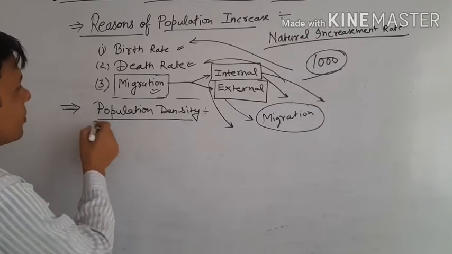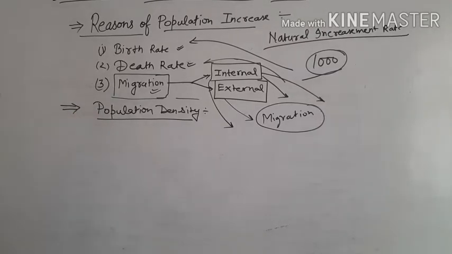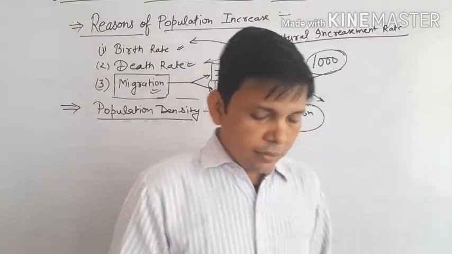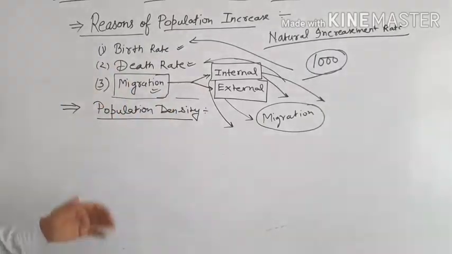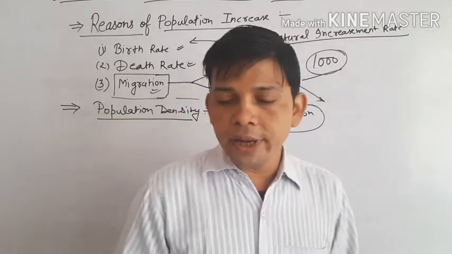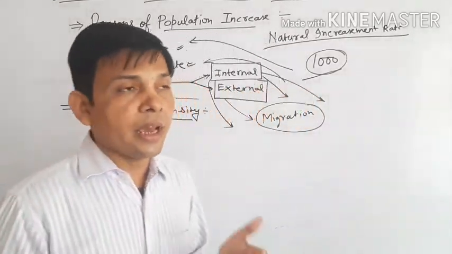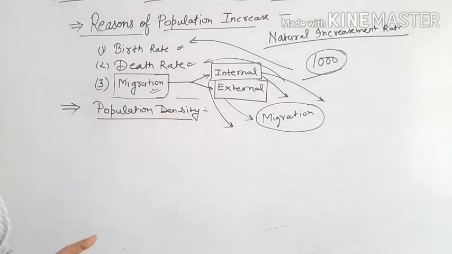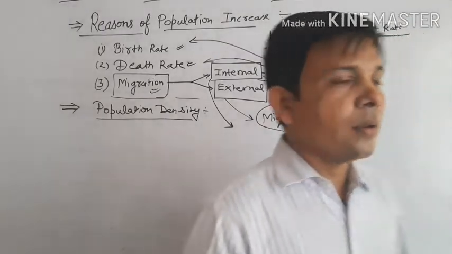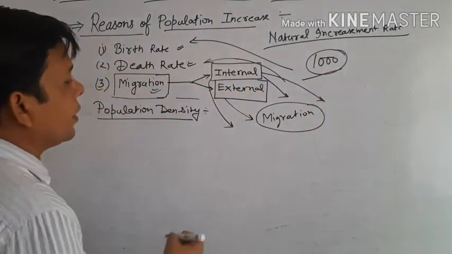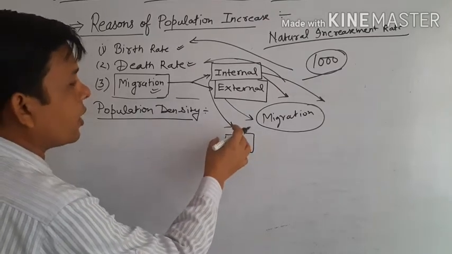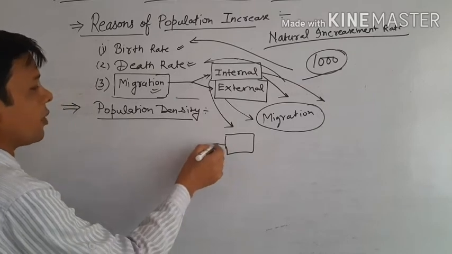After that, the next topic is population density. You know that in India, the distribution of population is unequal, and population density refers to the number of people living per unit surface area. In a square kilometer, how many people live in that area is the population density.